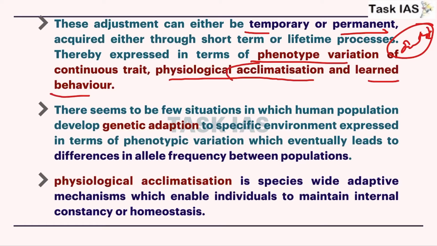Here acclimatization shows that these adaptations are not very temporary but not that permanent that they can bring changes in the next generation as well. That means acclimatization changes are not inherited to the next generation, but they are permanent, because once they have developed in any individual, they will continue till his death. And in some situations these changes are passed to the next generation, and these are genetic adaptations.